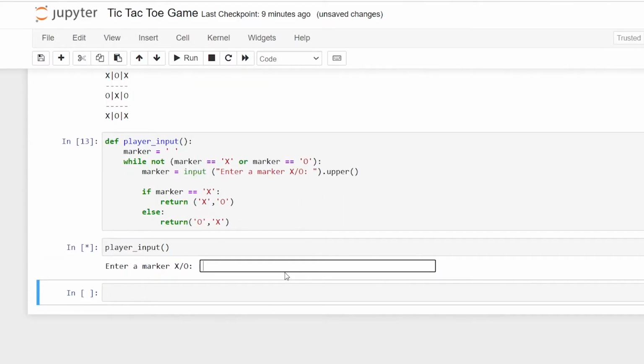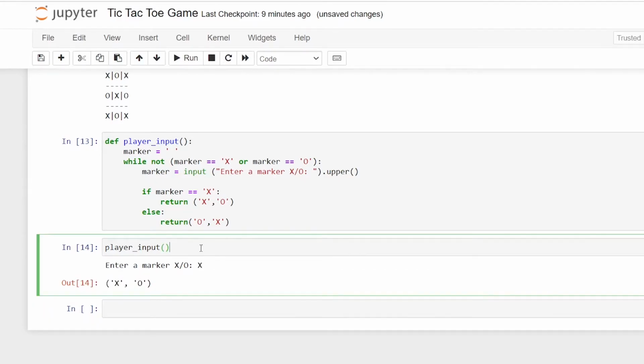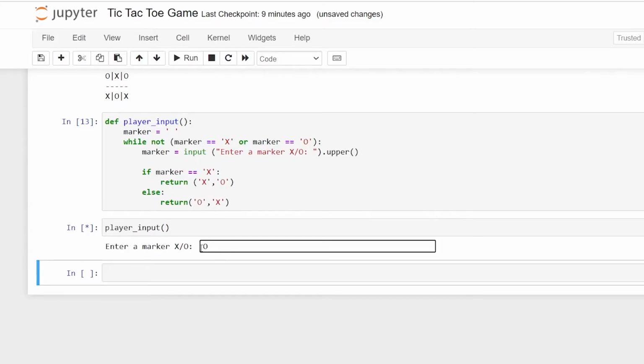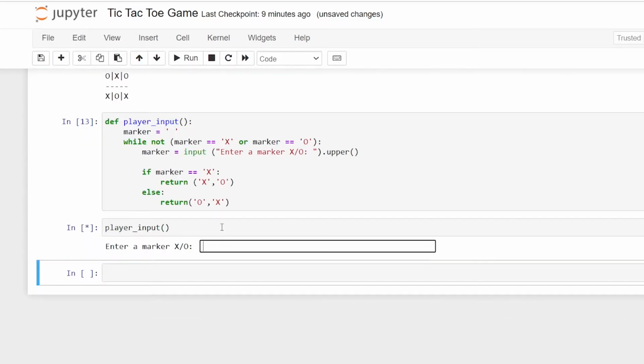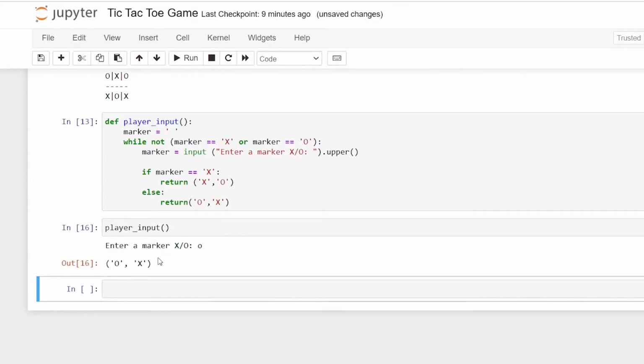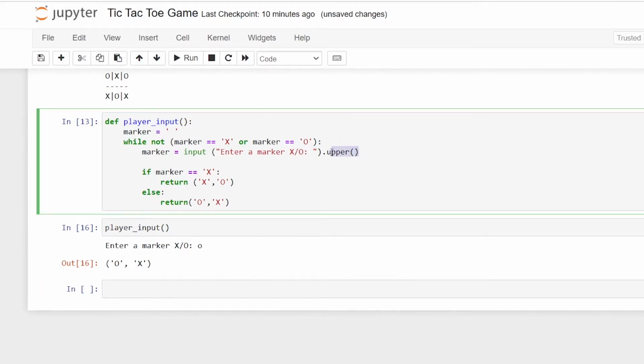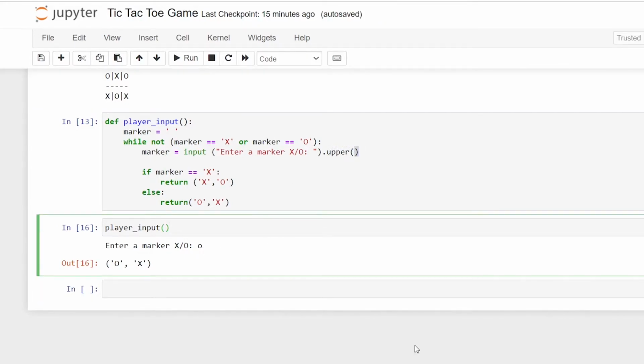If he wants to choose X, he is free to choose X, or if he wants to choose O, he's also free to choose O. In case you enter a small letter, it will automatically be taken as uppercase, because we used the upper method over here.